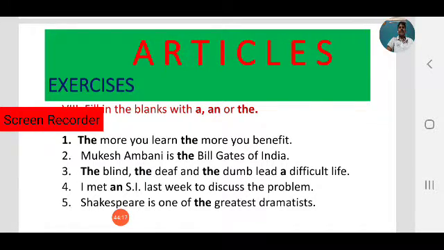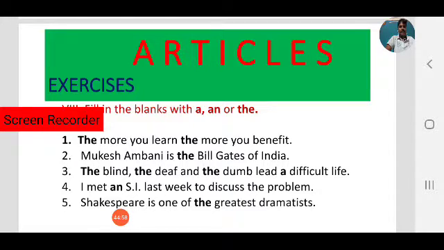The blind means blind people. Blind is an adjective, but in this case the blind means the blind people. The deaf is an adjective, but here we used it as a noun. The deaf means deaf people. Next, the dumb is also an adjective, but in this case we used it as a noun. The dumb means dumb people. In that case we use the definite article. So when an adjective is used as a noun, we have to use the definite article.